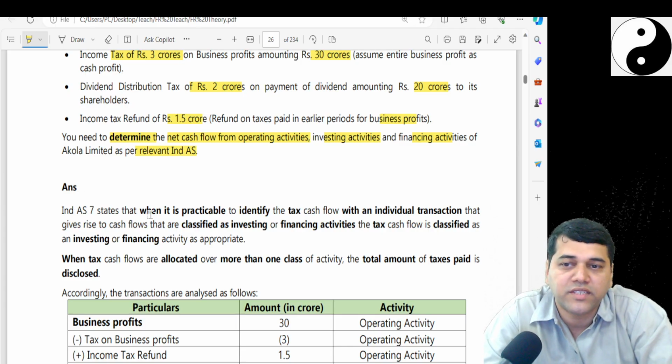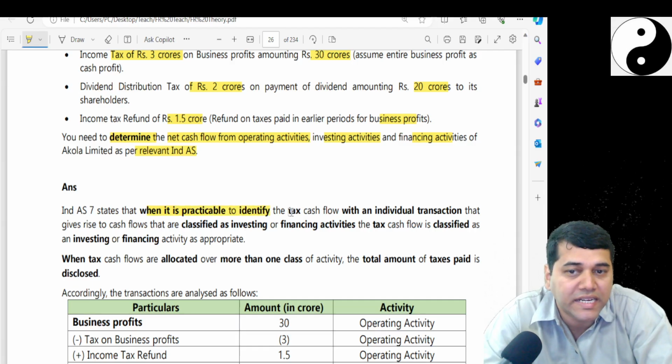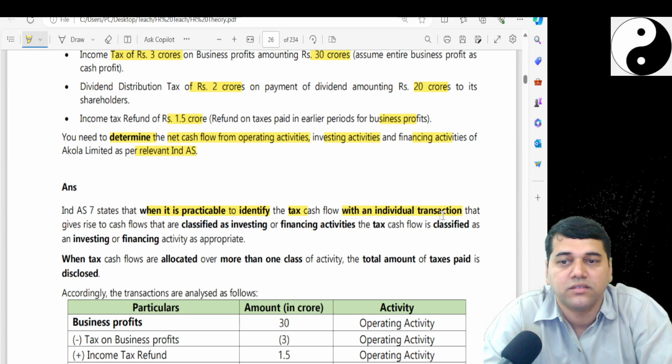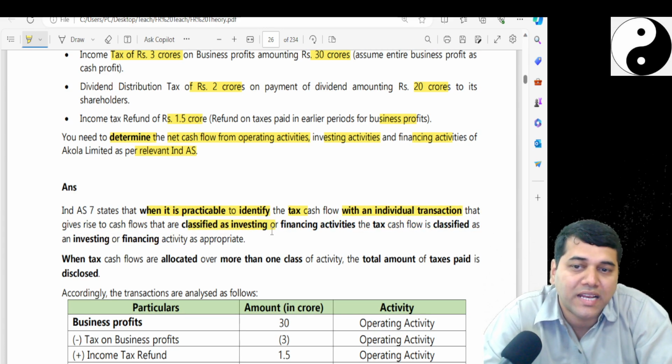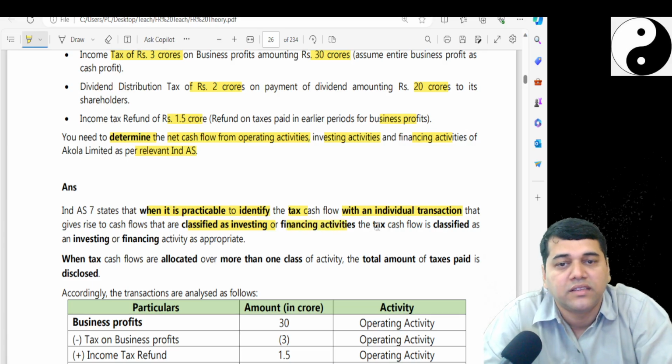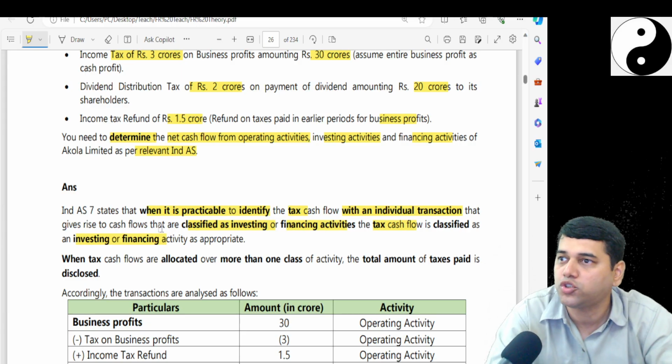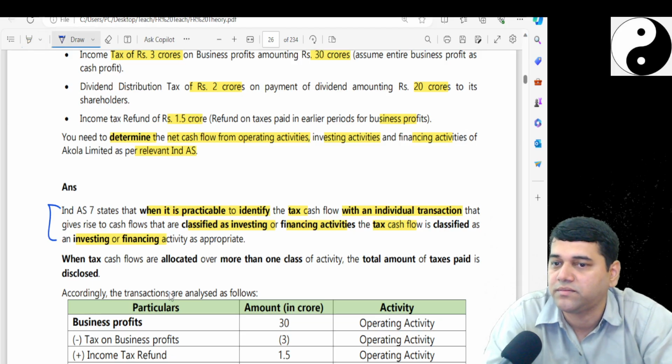Now, Ind AS 7 states that when it is practicable to identify the tax cash flow with the individual transactions, those are to be classified as investing or financing. The tax cash flow is to be classified as investing. That means you do the respective classification. Don't show it together as one single amount. This is the theoretical part of the standard.